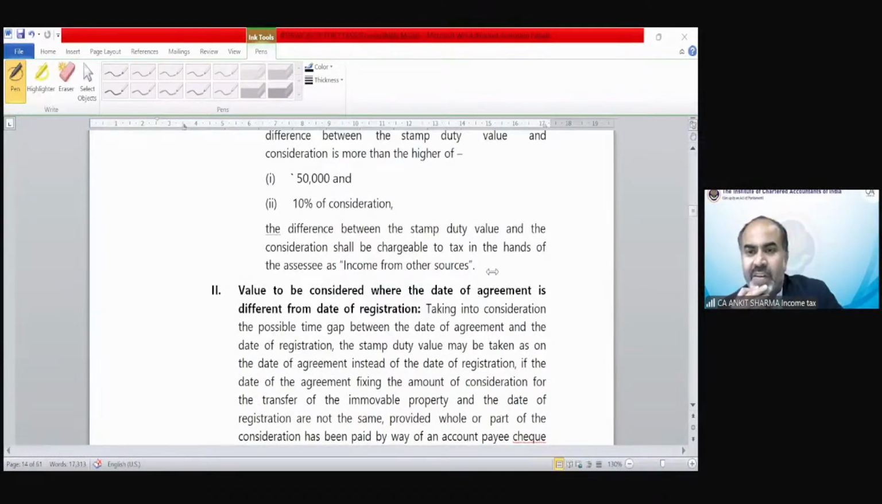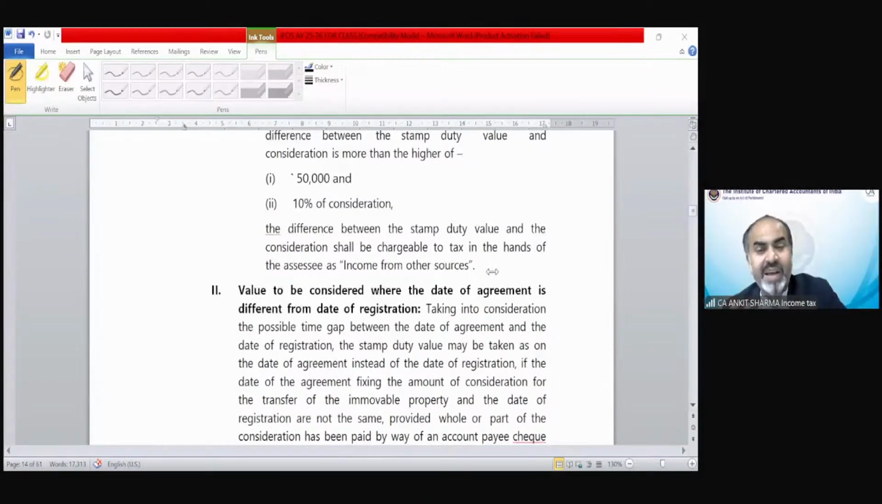Anirudh is saying, sir, if difference is 50K, then income is nil. Yes, up to 50,000, no taxability; it should be exceeding 50,000. Lavit is asking, sir, I have one doubt. Will this provision apply if the transaction is within the family? No, we are having some exceptions also.